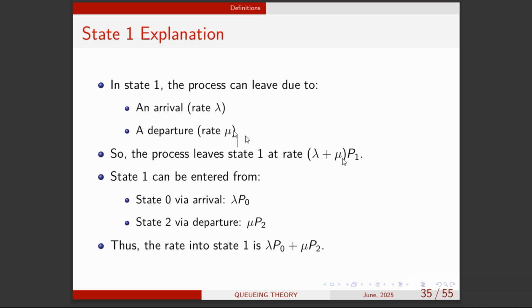Or the other way to look at it is that we may be at state 0. It's like a continuous movement. Maybe there's one person in the system, or two. There's one person, and the person receives service and is about to exit, and there will be no person in the system. But the moment you are about to leave, another person replaces you with an arrival.